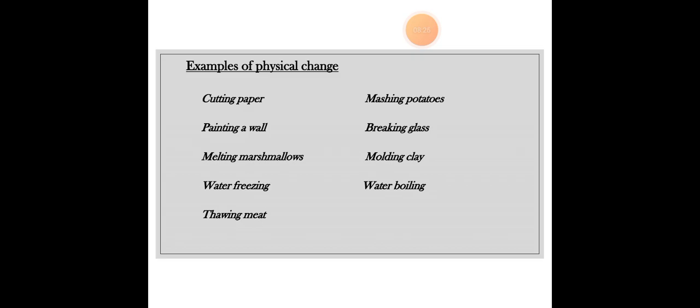Then thawing meat. Now thawing meat, again, composition is not going to change, just the shape or size is going to change. Then mashing potatoes. Again, the size is going to change, the shape is going to change, and the composition is going to remain the same. Then breaking glass, again, composition is going to remain the same. It's going to remain glass, but here the size and shape are going to change. Then molding clay, again, composition is going to remain the same, size or shape are going to change.